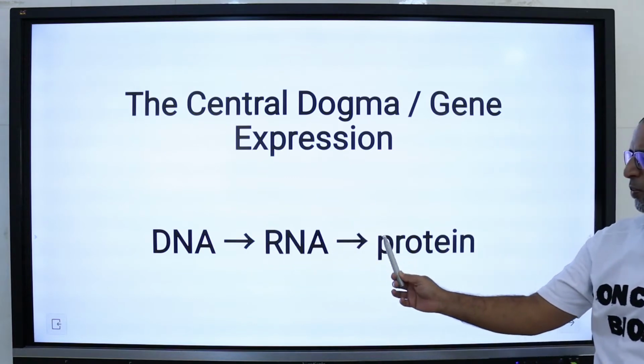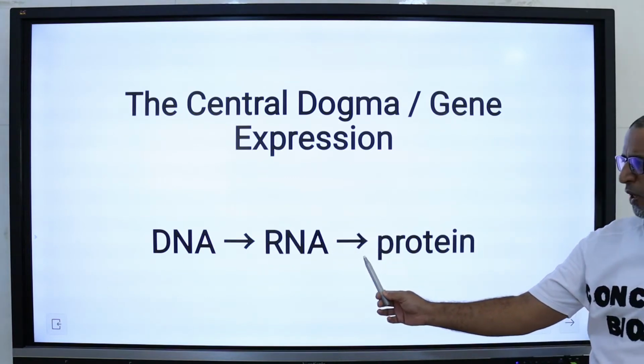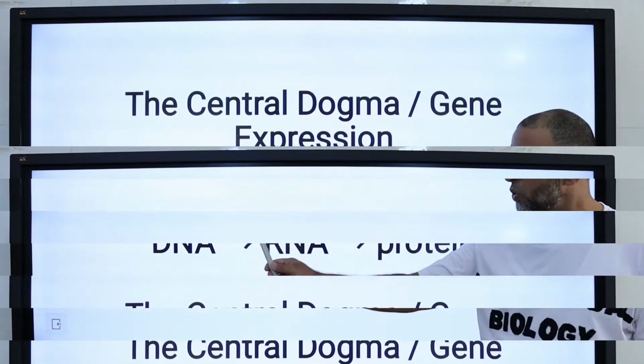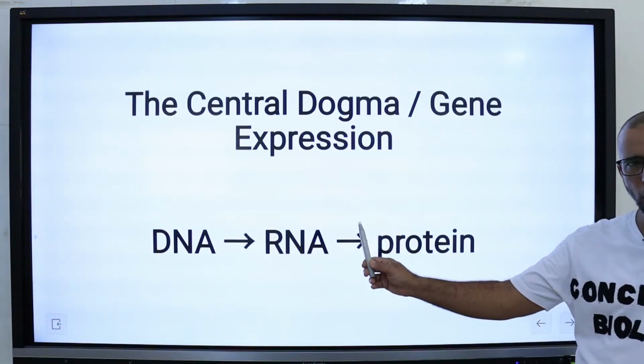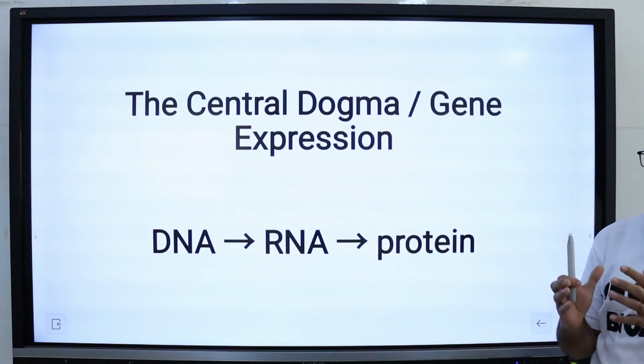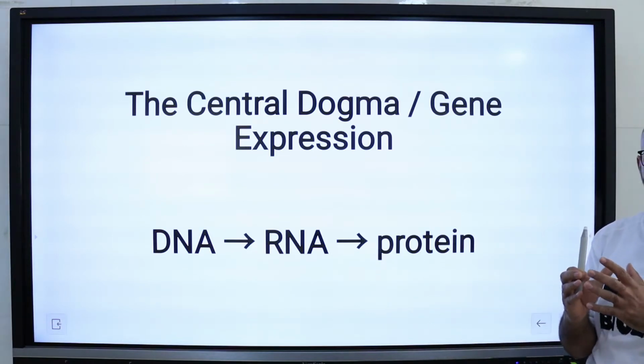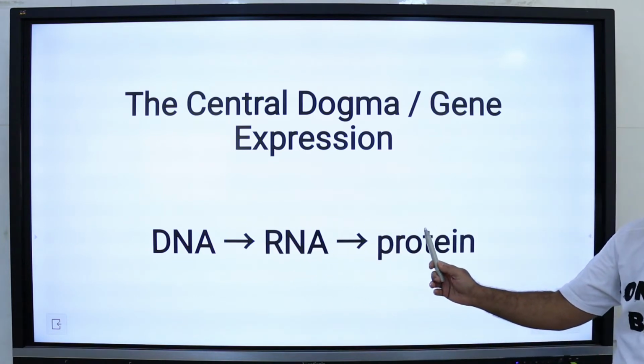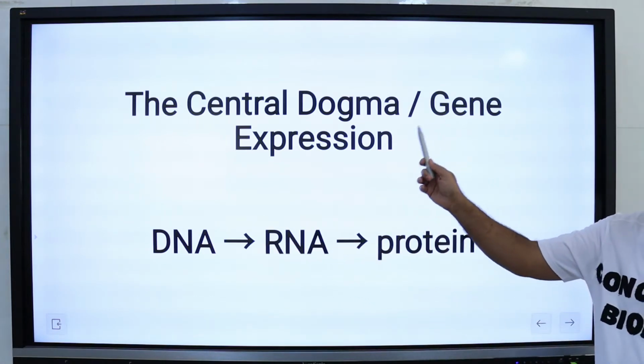The second step is the transfer of information from mRNA to protein. The 2 steps of the central dogma are taken together as a concise summary of events involved in the expression of an active gene. So, biologists refer to this process as gene expression.